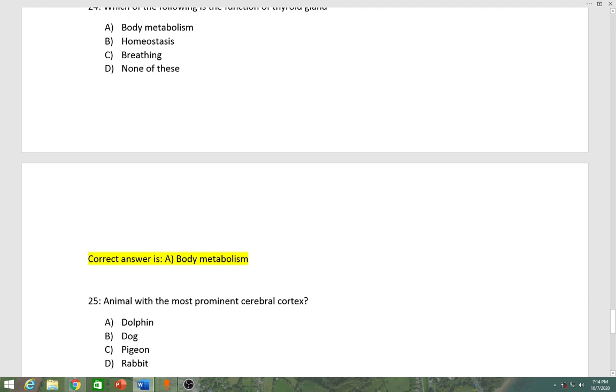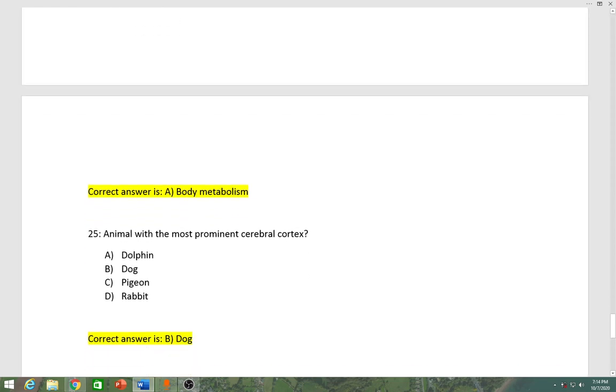Number 25, animal with the most prominent cerebral cortex. Option A dolphin, option B dog, option C pigeon, option D rabbit. Correct answer is option B, dog.